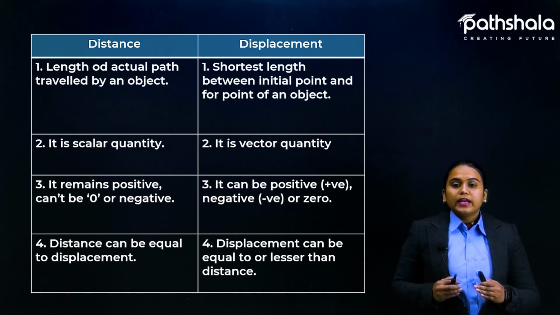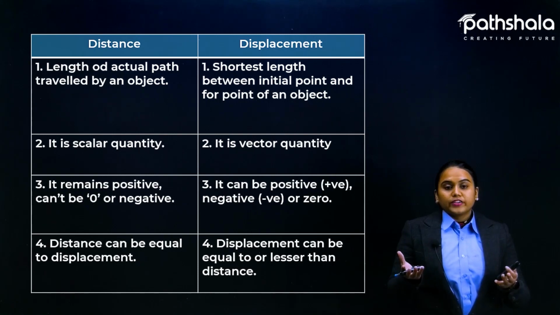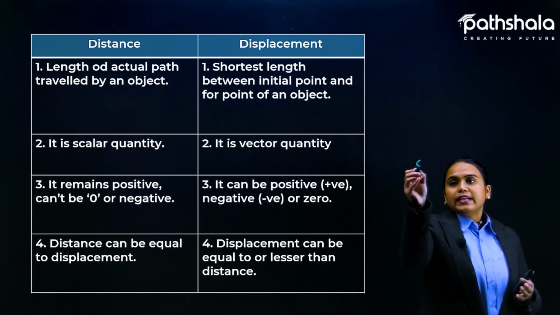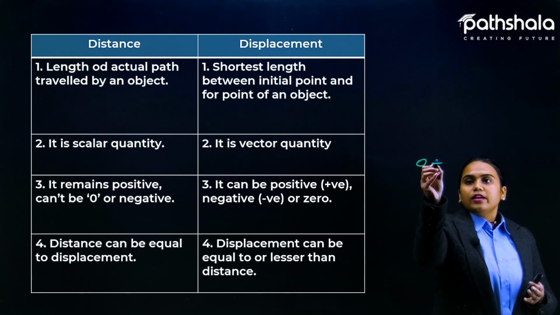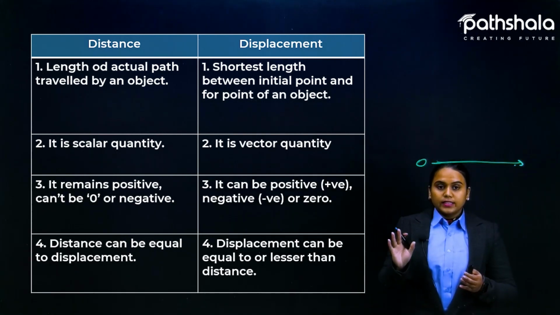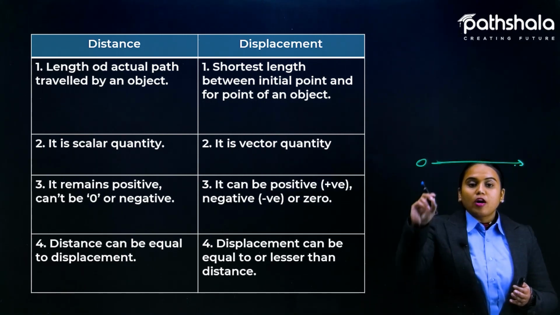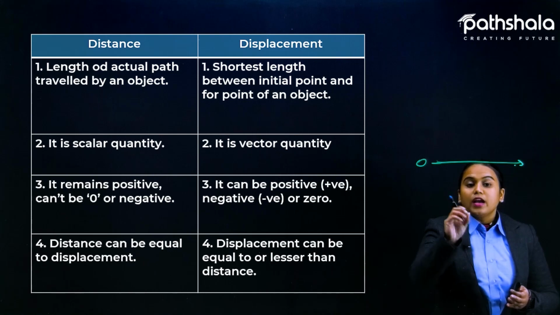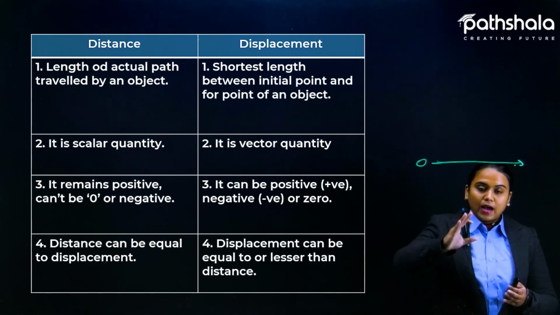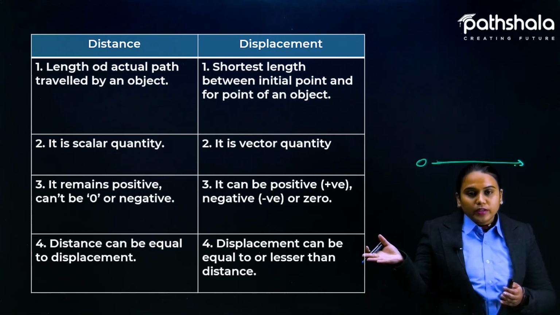Okay, third point: distance always remains positive. If there is no talk about direction, then it can start from 0 and only increase, because no direction is considered in the case of distance. If someone is traveling from one point to another, completing the original path, we cannot say that he has traveled -5 kilometers.